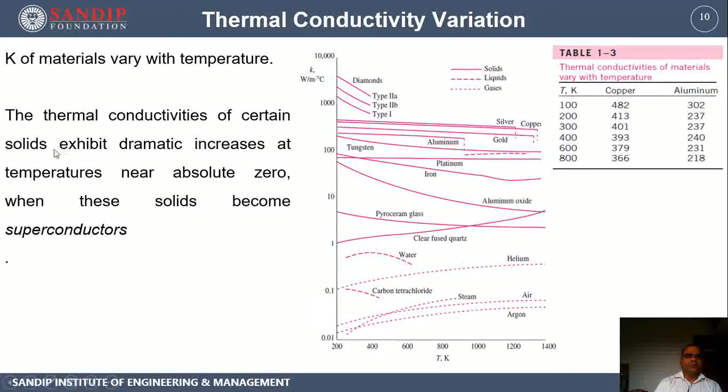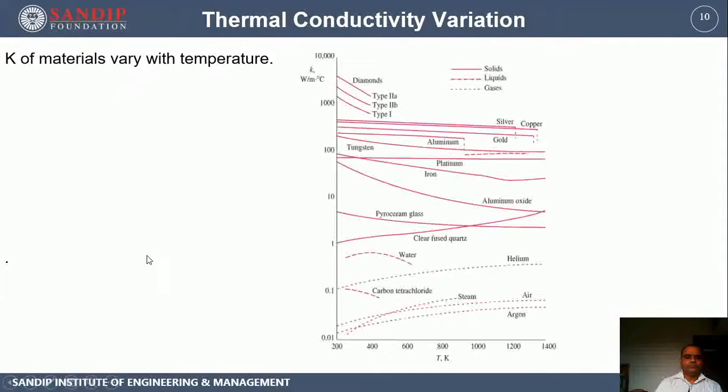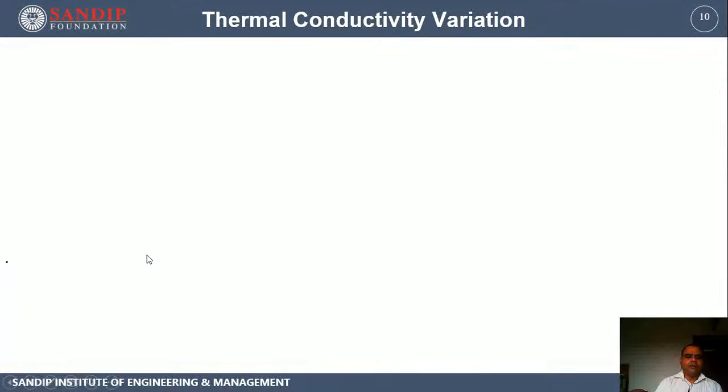The thermal conductivity of certain solids exhibits a dramatic increase at a temperature near absolute zero, when these solids are getting converted into superconductors. The example is copper. Copper at a temperature of 20 K, the thermal conductivity increases up to 20,000 in comparison with its room temperature value of 401.